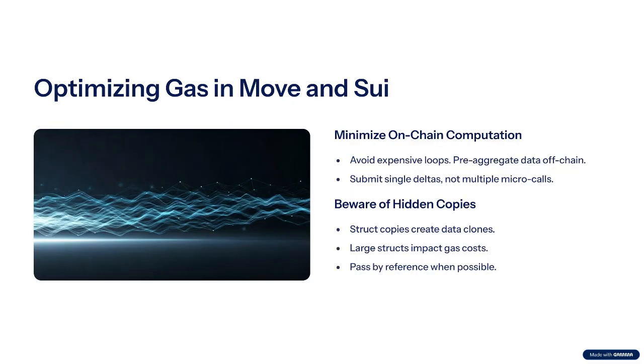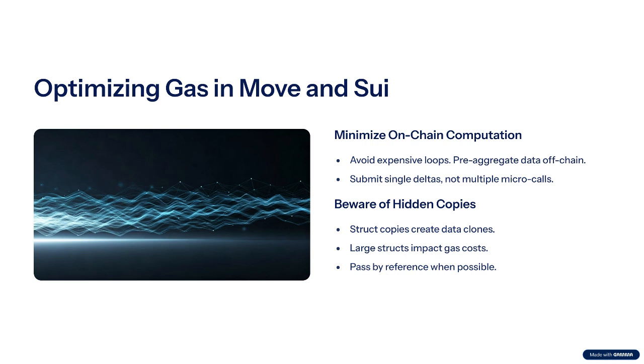Computation gas follows roughly the same rules as CPU time. A 1K iteration loop that merely sums numbers costs a few hundred units. The same loop that calls Keccak256 each pass explodes. If you must touch 500 orders, pre-aggregate off-chain and submit 1 delta rather than 500 microcalls.